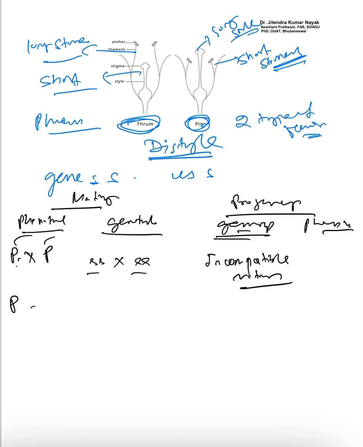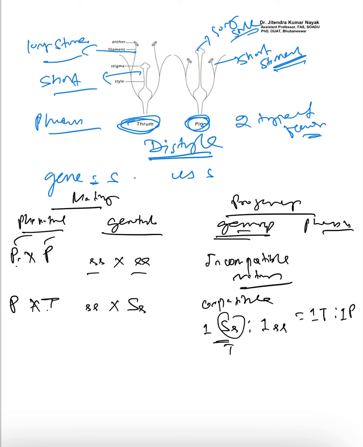But if we cross pin and thrum, then it will be ss crossed with capital S s. So in this case it is compatible, and what we will get is 1:1. That means, what type of phenotype will I get? One thrum type to one pin type. This is thrum type, this is pin type. Then, if I cross between thrum and pin type of plants, then